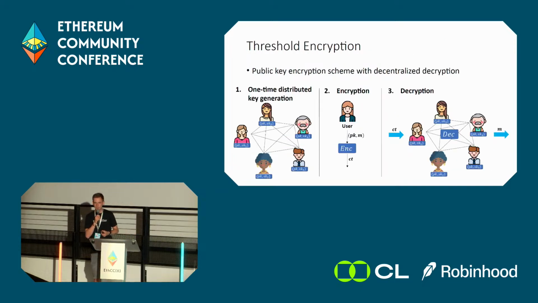So just to recap, what is threshold encryption actually? Essentially, it is a public key encryption scheme with a decentralized decryption mechanism. So basically, it proceeds in 3 phases. We have an initial one-time distributed key generation, where a set of parties that we also call keepers initially generate a public encryption key and a sharing of the corresponding decryption key. In the second phase, a user can use this public encryption key to encrypt a message locally, and this encrypted message can be decrypted again by the keepers collaborating.